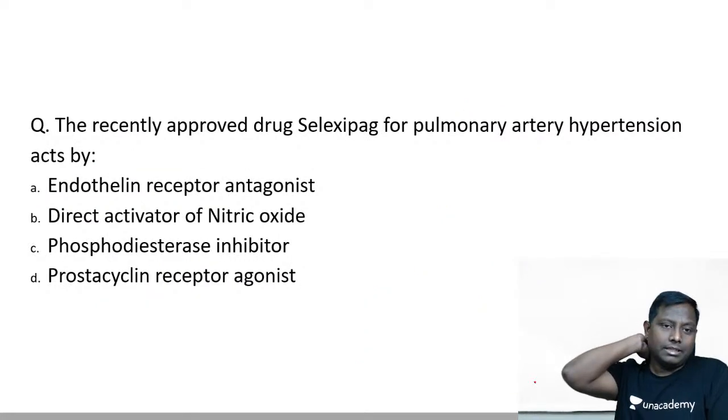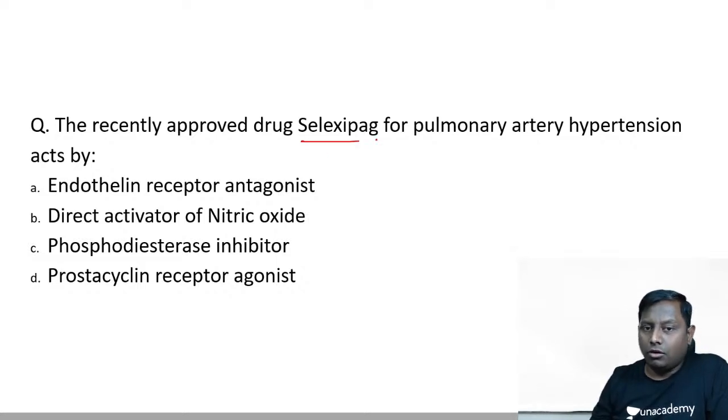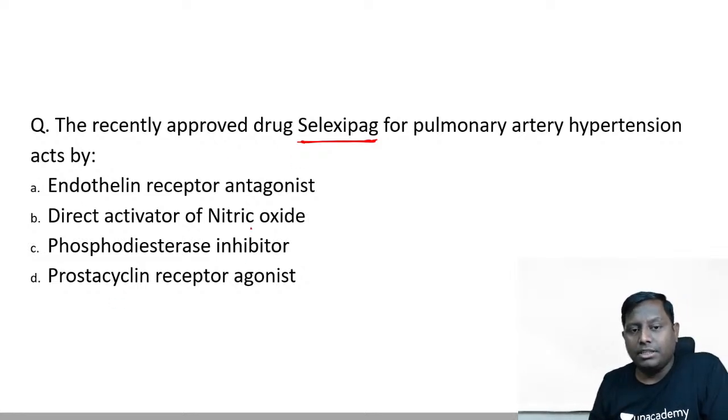Okay, this recently approved drug Selexipag for pulmonary artery hypertension acts by. Not only is this drug important, but everything around this drug, every option in this question is important. So you have to know each of these options so that you can rule out. Go ahead, please.